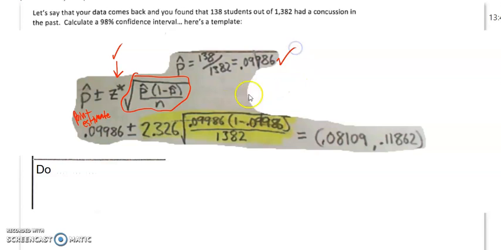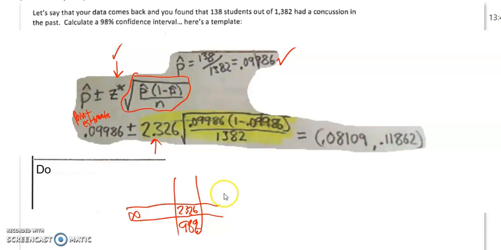So here's our value. It's just about 10%, plus or minus this z star, which I got straight off the chart. I went to table B. At the very bottom, there's a little infinity row, and below that it has percentages, and somewhere on there is the 98% column. In that row with infinity on the t distributions is the z star values, and it must have been 2.326 there. You can also get that through a calculator or z-score table, but I find that to be the easiest place to get it.